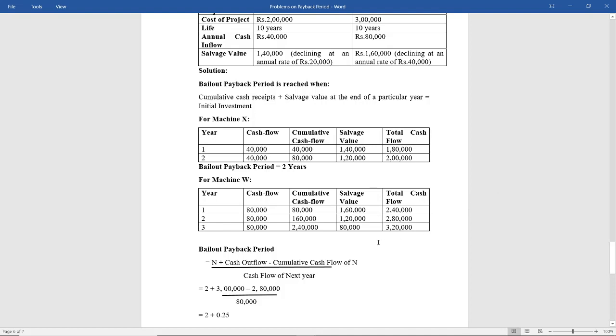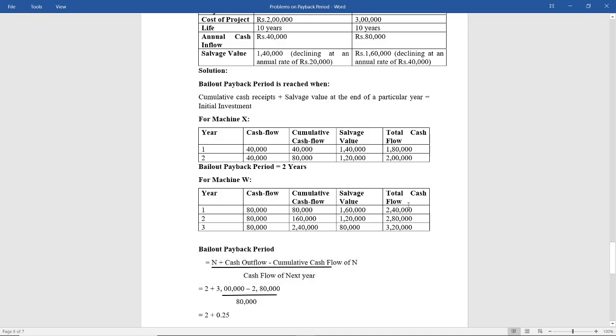Okay, so now you know that your total cost is 3 lakh rupees. So will you keep solving it again? No, because you know that 3 lakh rupees is between 2 and 3 years. So you will stop your solving there. Now, you are not finding an exact year in which it is equal to the cash outflow. So you're going to use this formula, as you already know: n plus cash outflow minus cumulative cash flow of n divided by cash flow of next year.